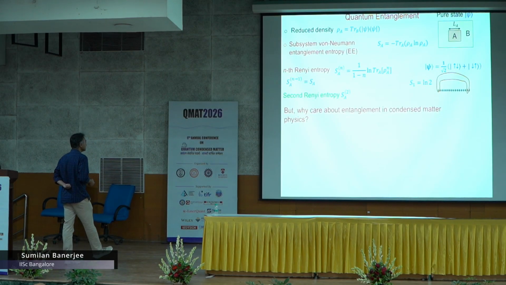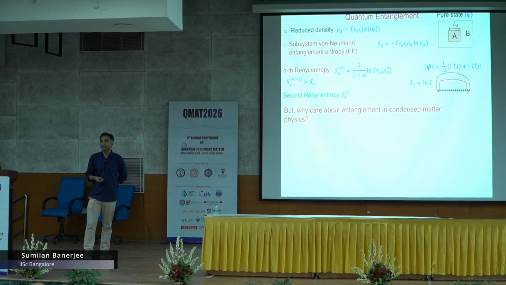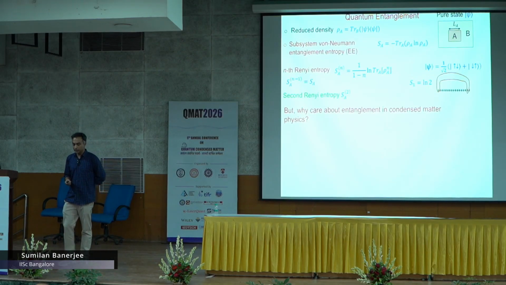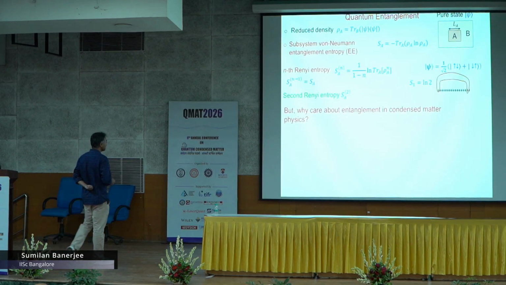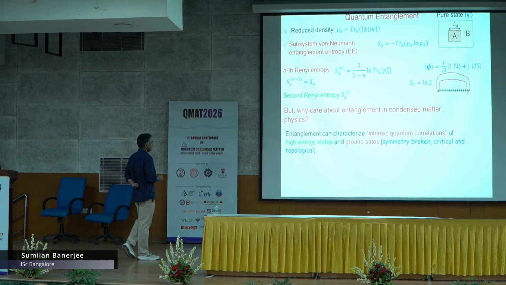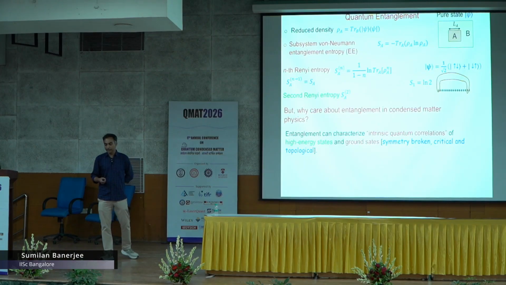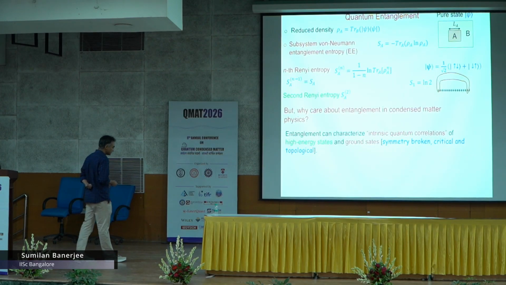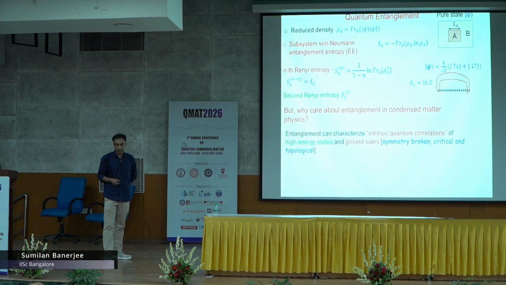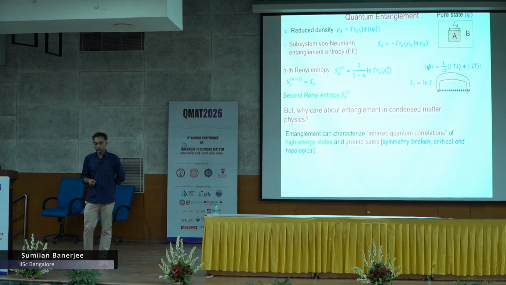All this, of course, we know is important in various quantum information and quantum technology resources, but why are we interested in this in condensed matter physics? The idea is that if we can calculate or measure entanglement entropy, it really characterizes, particularly for pure states, intrinsic quantum correlation.